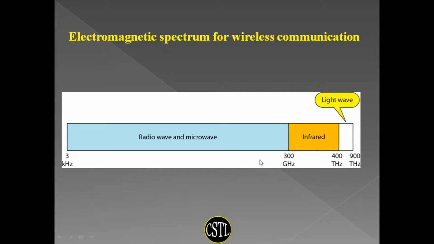So we can see in this image the spectrum of wireless communication. 3 kilohertz to 300 gigahertz frequencies are used in radio wave and microwave. 300 gigahertz to 400 terahertz are used in infrared, and above 400 terahertz frequency we call the light wave. We can even divide radio wave and microwave. 3 kilohertz to 1 gigahertz are generally used in radio wave, and 1 gigahertz to 300 gigahertz are used in microwave.